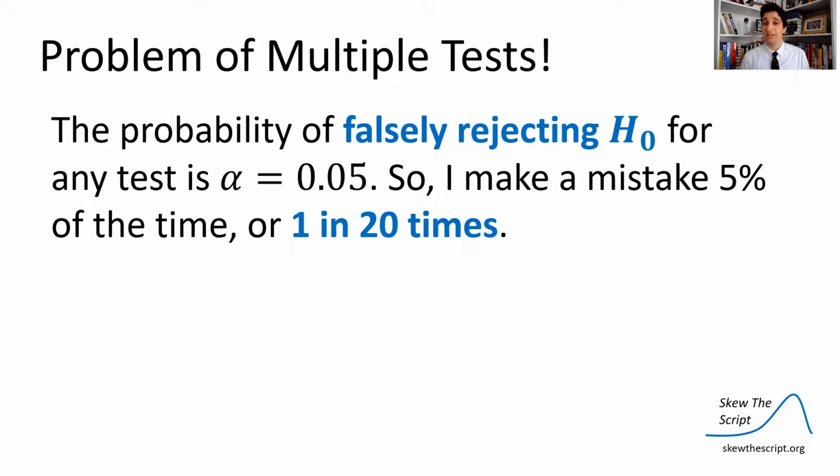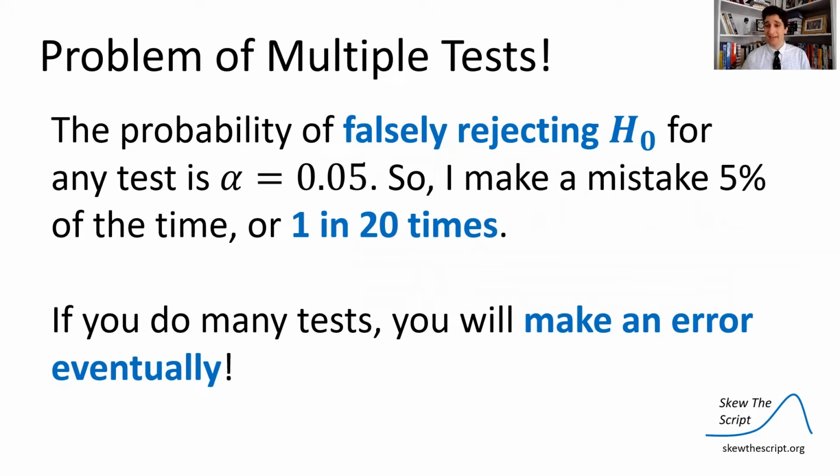We know that the probability of falsely rejecting a null hypothesis for any test is 0.05, a 5% chance of a type 1 error, where we get a crazy sample by random chance alone and we falsely reject the null. So I'm going to make a mistake 1 out of 20 times in this way. So if you do many tests over and over again, you're going to make some errors eventually. And so if we can avoid doing multiple tests, that's best practice.